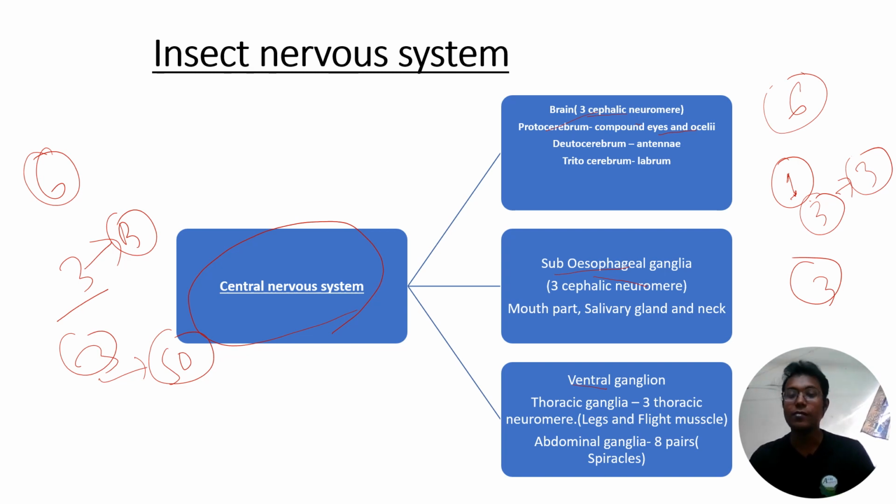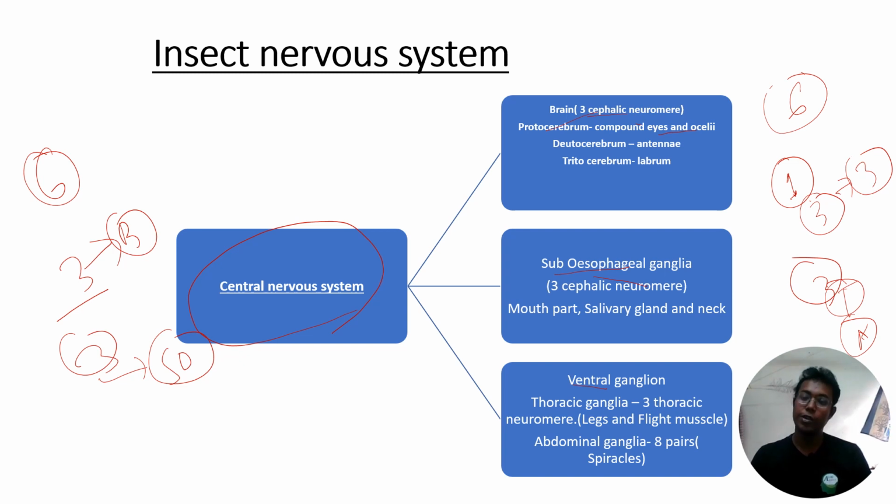Then the other neuromeres present in the thoracic and abdominal regions form the ventral ganglia. In the thoracic region there are 3 segments, as I have already told you. So the ventral ganglia mainly consist of the neuromeres present in the thoracic as well as the abdominal region.